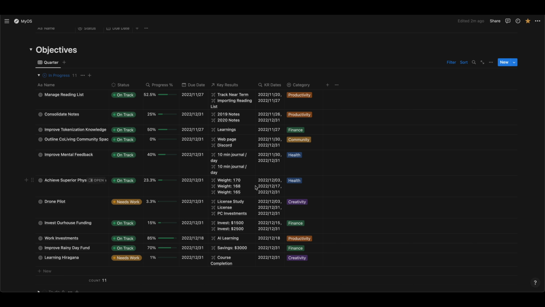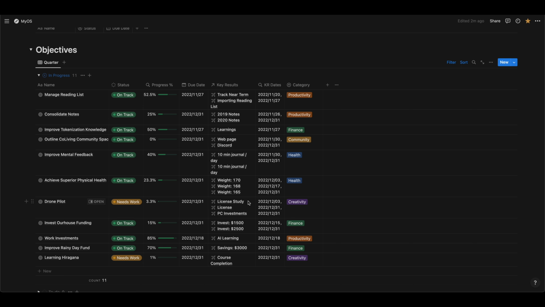But as I was saying, from a health perspective, I'm really trying to get, again, those 10 minutes of journaling every single day in the morning and the evening. This is for November and December. And then from a physical health perspective, I'm really working on a cut right now, so I'm trying to get myself down to 165, and I'm using these key results as a way of tracking that.